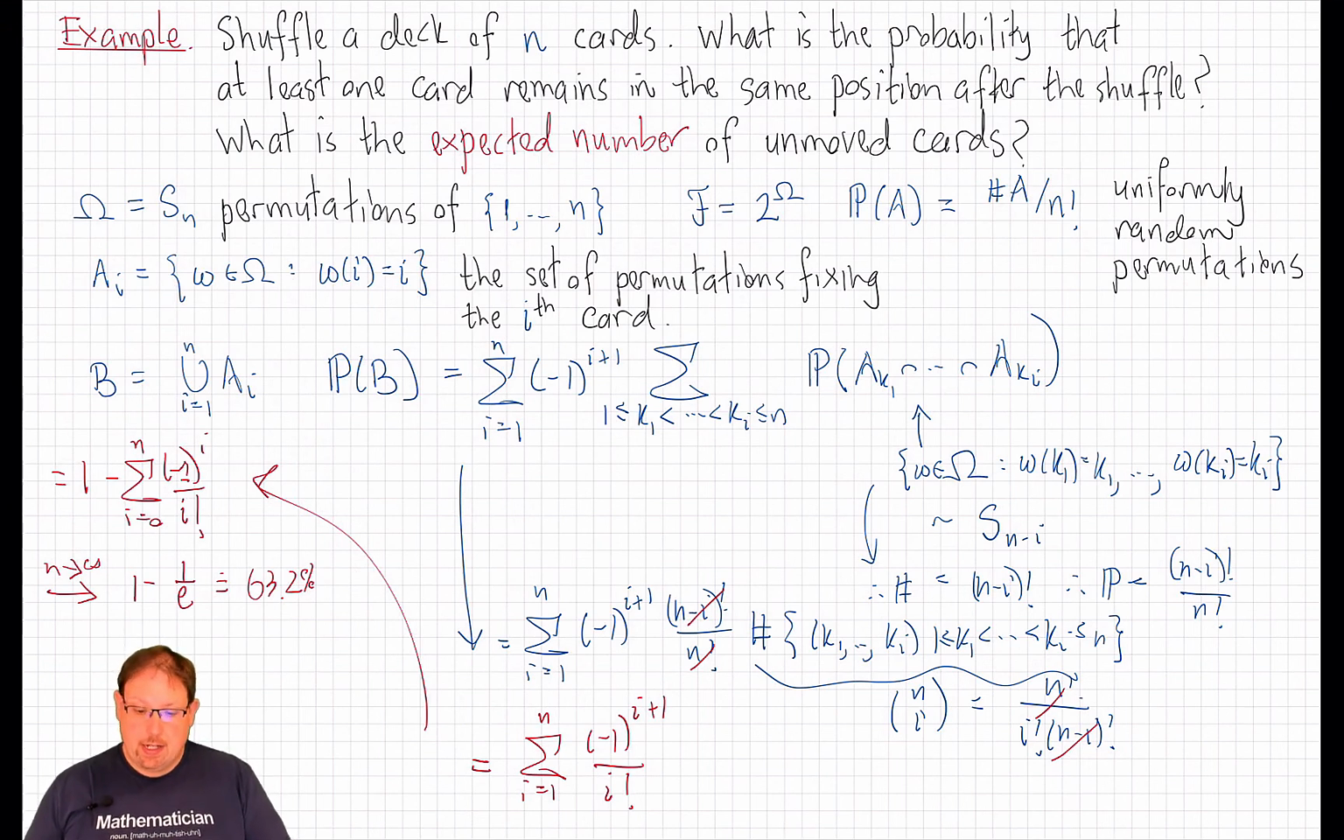What about that second question? Now we know the probability that this event occurs, but what's the expected number of cards that is unmoved by the shuffle? About 37% of the time, we get no cards unmoved, and about 63% of the time, we get at least one. But we might get 2 or 3 or 52. What is the expected number that are unmoved?